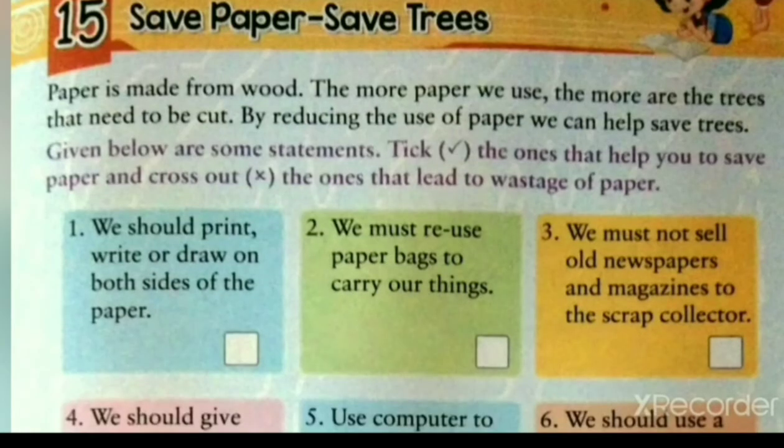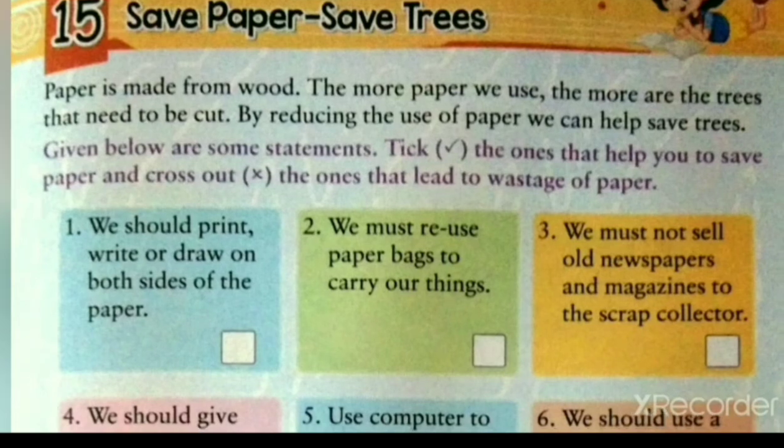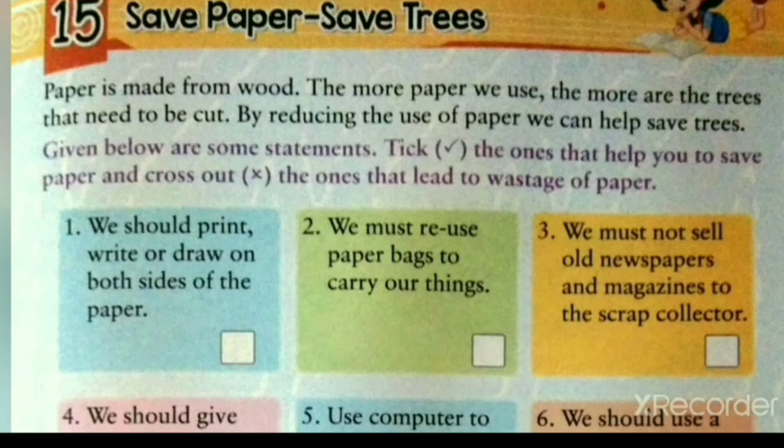Paper is made from wood. The more paper we use, the more trees need to be cut. By reducing the use of paper, we can help save trees. Given below are some statements. We have to tick right the ones that help us to save paper, and we have to cross the ones that lead to wastage of paper.